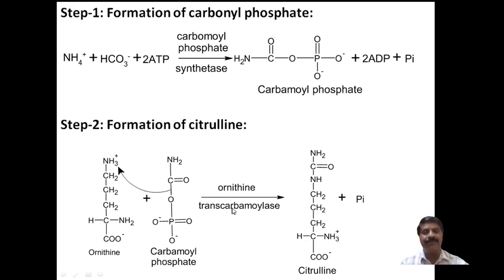A phosphate group is liberated, and citrulline is formed. This is the structure of citrulline.